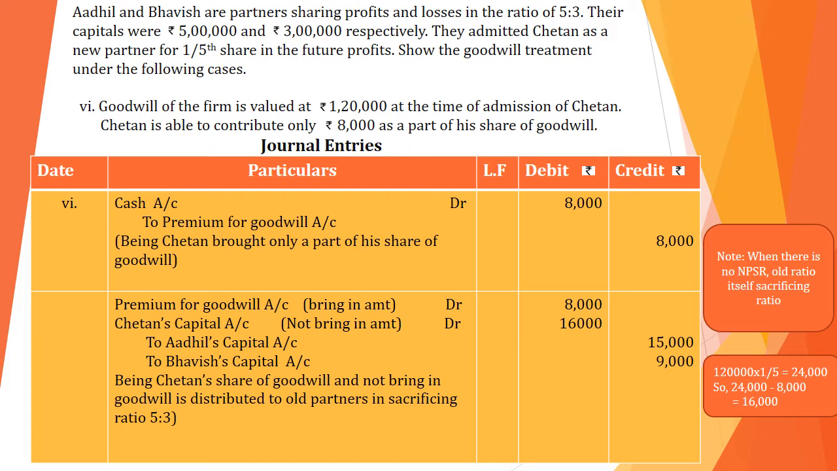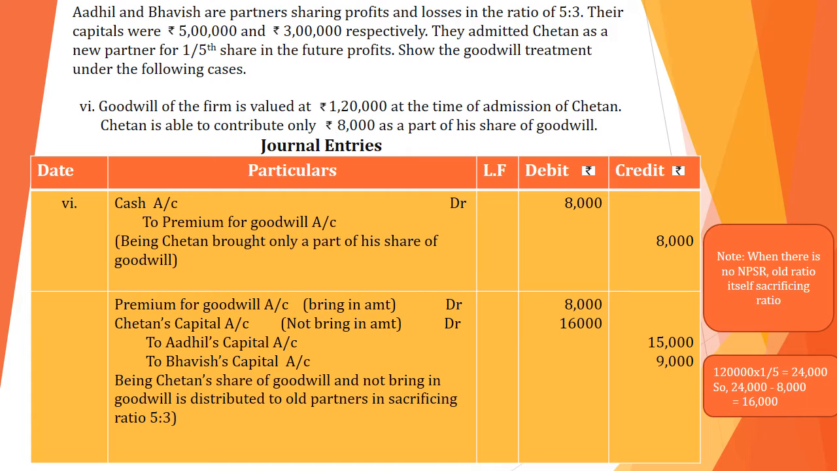Sixth case: goodwill of the firm is valued at 1,20,000 at the time of Chetan's admission. Chetan is able to contribute only 8,000 as a part of his share of goodwill. Here he has to bring the whole amount of goodwill, but he is bringing only 8,000. First we have to calculate how much he has to bring as his share of goodwill. Listen to the workings. On the right side I have given you 1,20,000 into 1/5 ratio. It will be 24,000. So he has to bring 24,000 as a share of goodwill, but he is bringing only 8,000. So the remaining 16,000 he is unable to bring.